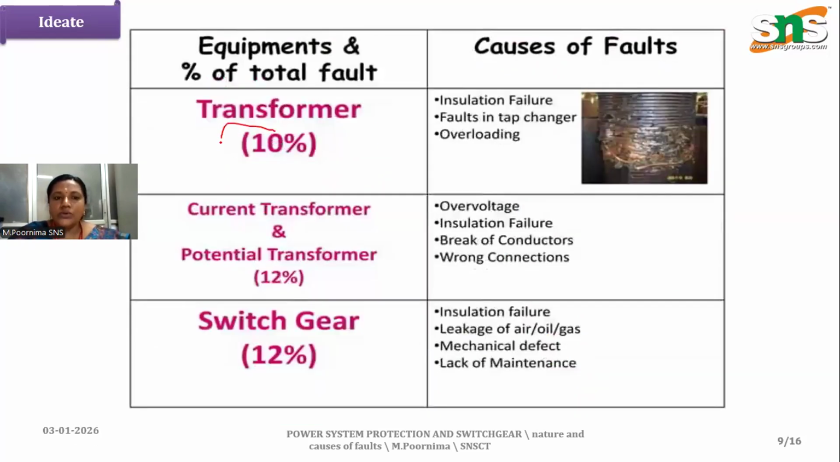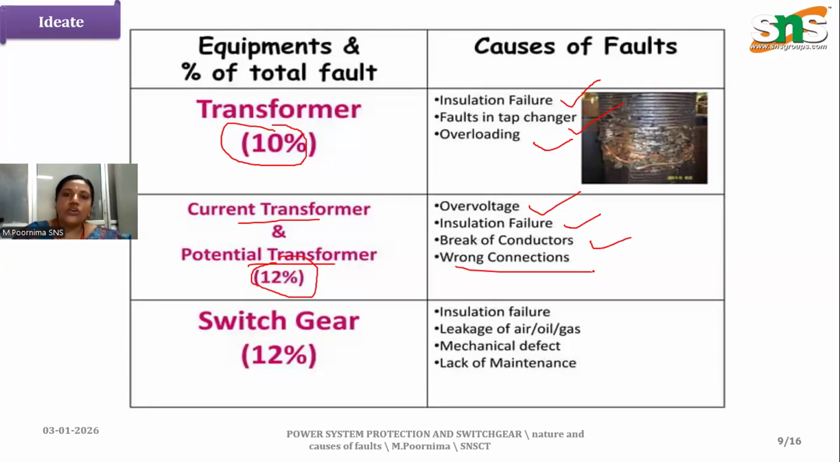And because of the transformer, we have insulation which is not properly insulated. During tap changing and overloading, we'll be getting faults. 10% of faults are because of the transformer. And current transformer and potential transformer account for 12%. Current transformer faults come from overvoltages, the same insulation failures, breaking of conductors and wrong connections. If the connections are wrong, again you'll be having the fault.